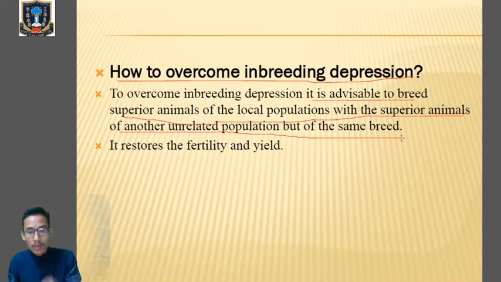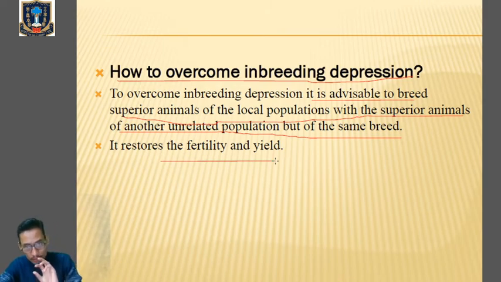Okay, now this particular process will also restore the fertility and the yield. That means after this process of mating superior animals of one population with the superior animals of another population of the same breed, it will remove the low productivity and the low fertility rate. So there will be higher fertility and higher yield.